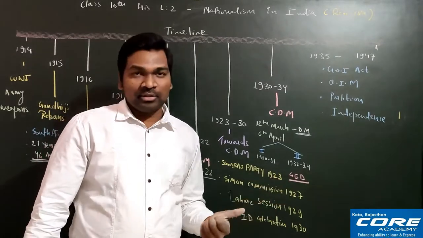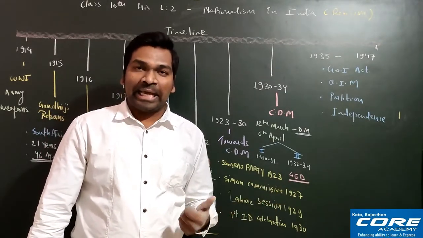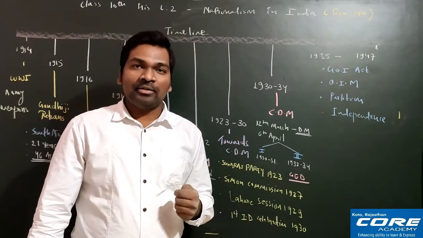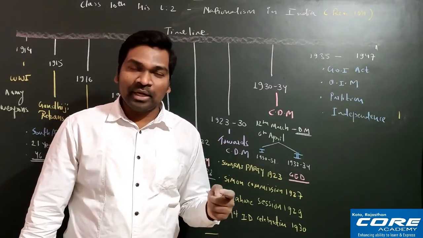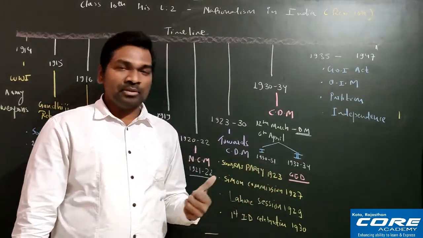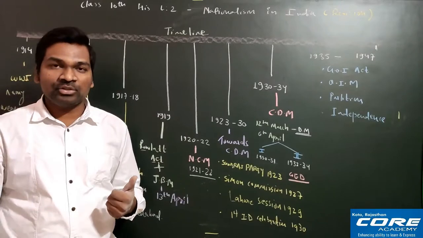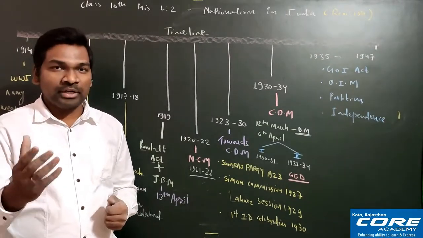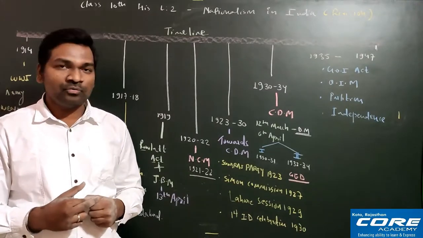So the rich peasants became very angry, and they thought that these Britishers are very bad people, so we should not support them, and we should remove them by supporting the Indian National Congress. That is why rich peasants such as Jats and Patidars gave their support to the Indian National Congress. I hope this is clear to all of you.